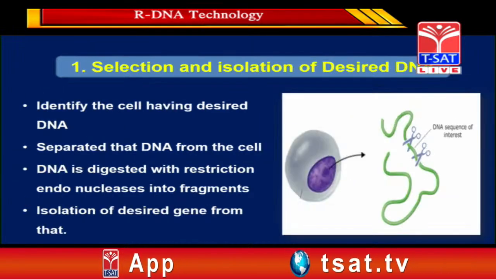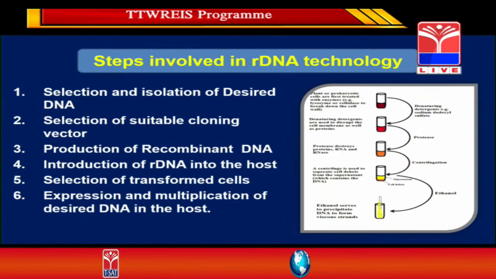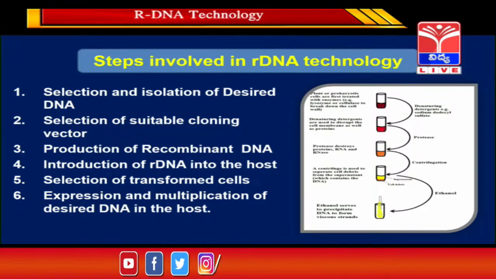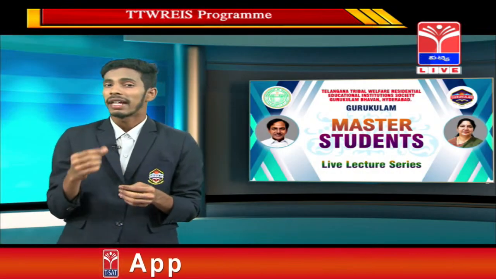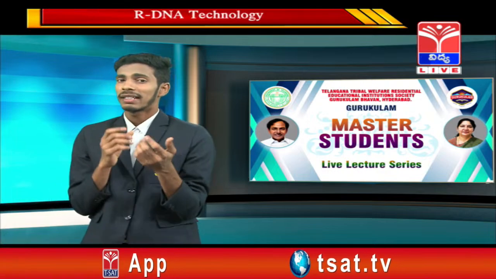Coming to the first step, that is selection and isolation of desired DNA. First we have to identify the cell which has our desired DNA. Here, what is desired DNA? Desired DNA is the piece of DNA which contains our gene of interest. Now we have to extract that desired DNA.